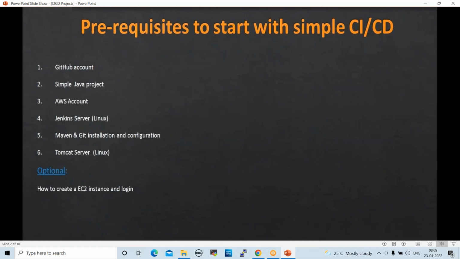A GitHub account, and a simple Java code or Java project. An AWS account, a Jenkins server, Maven and Git installation and configuration, and a Tomcat server. These are the prerequisites to perform this activity.